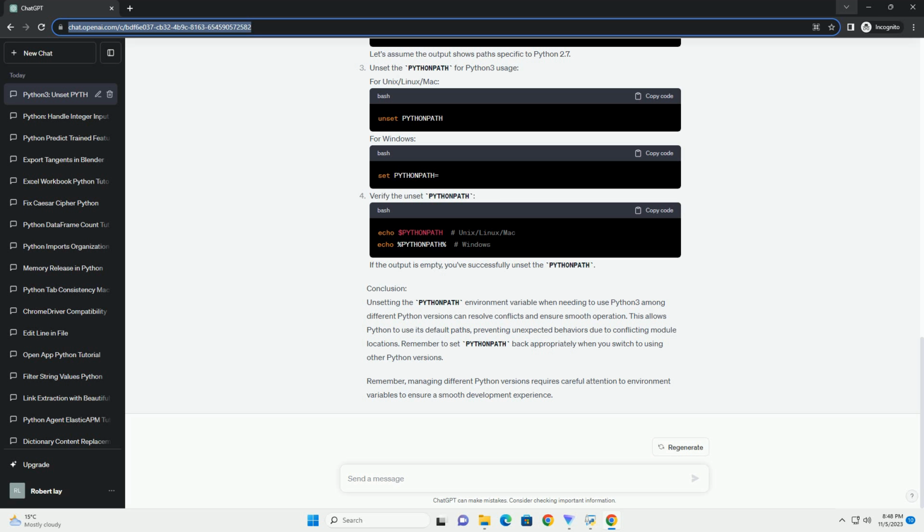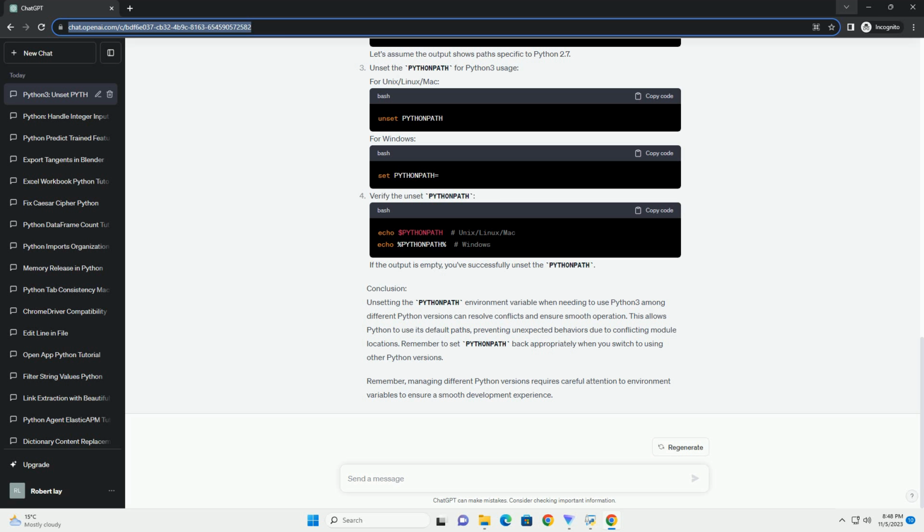Title: Managing Multiple Python Versions, Unsetting PythonPath for Python 3 Use. Introduction. When working with multiple Python versions on your system, it's common to face conflicts in package management and environmental variables. One common issue arises when switching between different Python versions, where setting the PythonPath for one version can create conflicts when using another version. This tutorial will guide you through the process of unsetting the PythonPath to allow seamless use of Python 3 across various Python versions. Why unset PythonPath for Python 3 use?